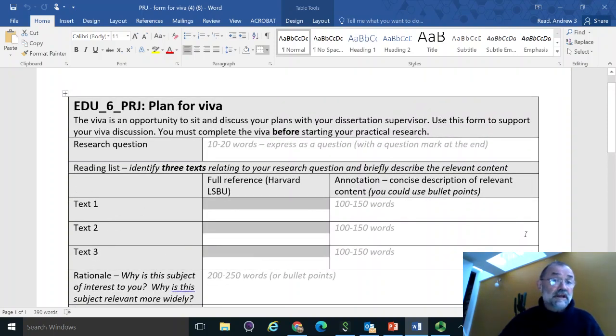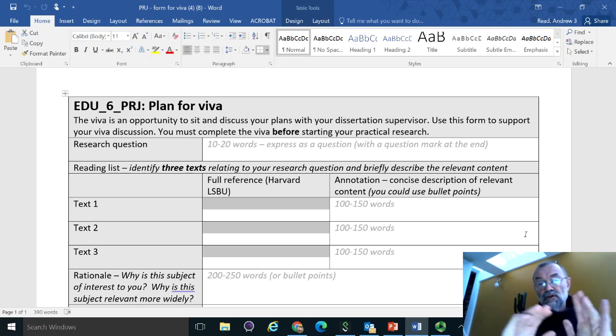And what your supervisor is looking for is the depth, the thoughtfulness of your preparedness. They're not looking at this plan to look at your sentence structure, or whether you've written precisely 100 to 150 words. That's not of interest to them. What they're looking at is how well you are prepared to answer the questions they are going to ask you in the viva. So it's very much a conversation that you're going to have with your supervisor.